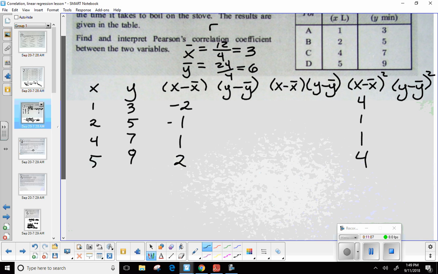Okay. Well, now let's take care of the y minus its average. So this time it's 6, so 1 minus 6.